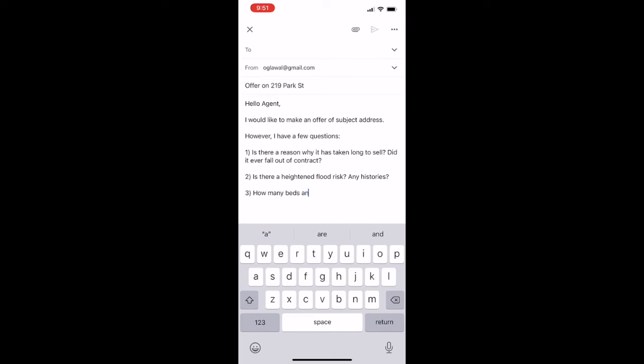So here what I've done is to contact the agent and ask all the questions I have about the property that I'm interested in. And of course, I have three questions, and then you can include any other question that you have, and then see if they can have you scheduled to take a look at the property.